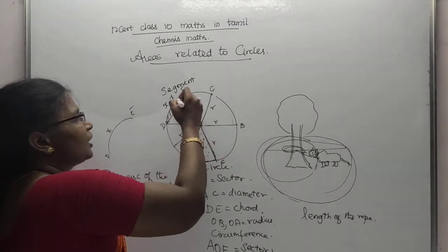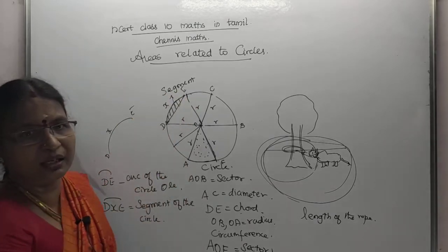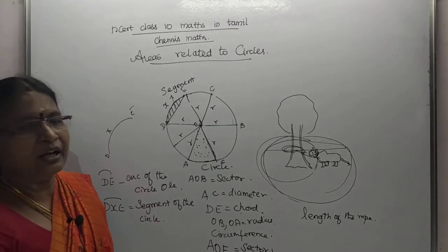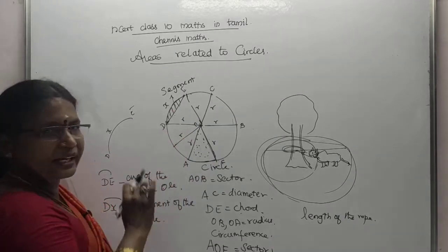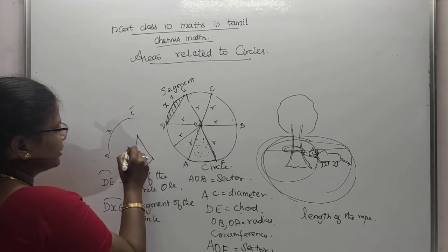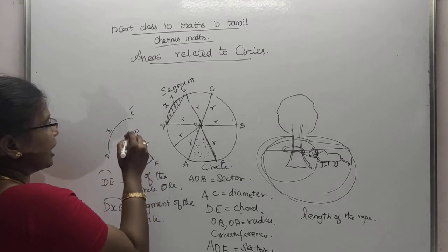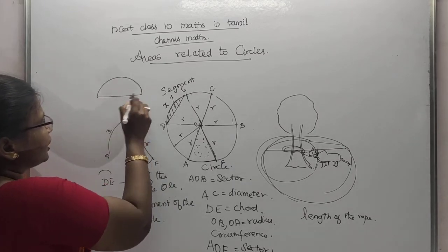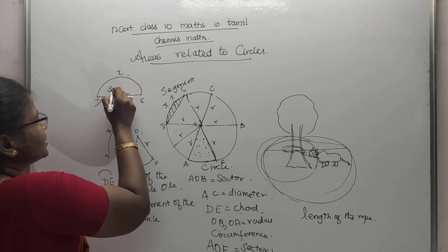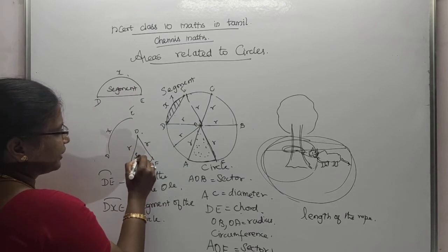This is just a part of the line segment which is drawn from one point to another point of the circumference of the circle, and also it does not pass through the center. அதுதான் segment. இது வந்து sector. இப்போ நல்லா புரிஞ்சுக்கிட்டியாமா? Sector வந்து center லேருந்து வரக்கூடியது sector. இப்படி வரக்கூடியது sector. Understood? Center. அதே segment வந்து ஒரு part of the circle. Understood? இது வந்து ஒரு பக்கம். This is segment. Understood? That is sector.